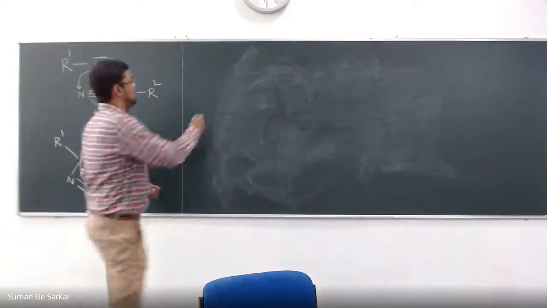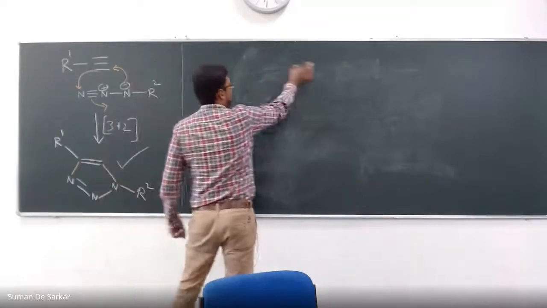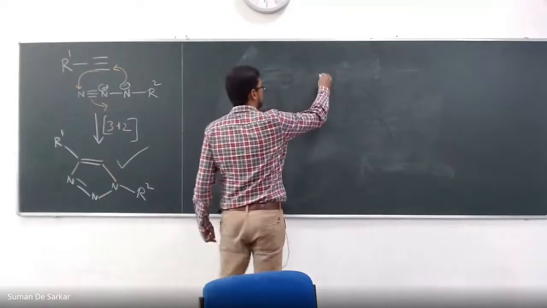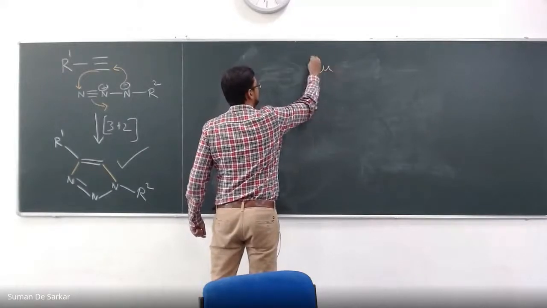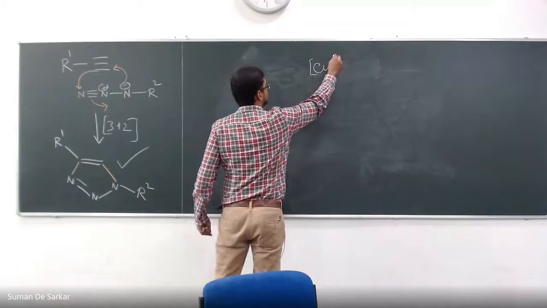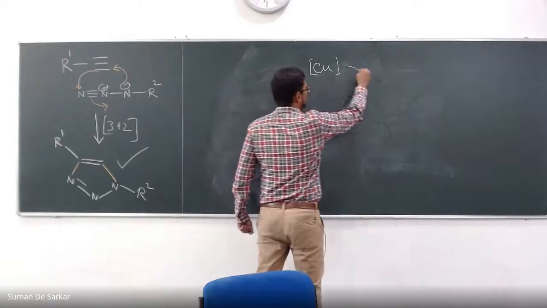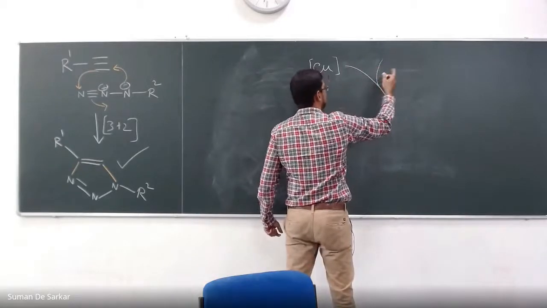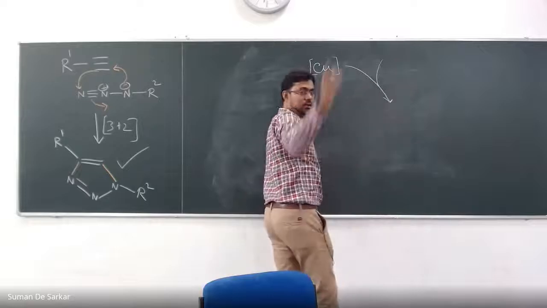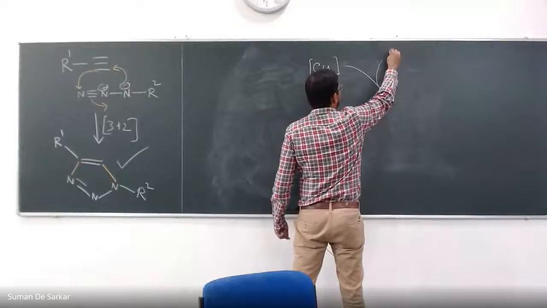Let us start with the alkyne. So what happens when, this is the copper catalyst. It's a metal catalysis, so I have to really draw a round-shaped circle, a catalytic cycle.